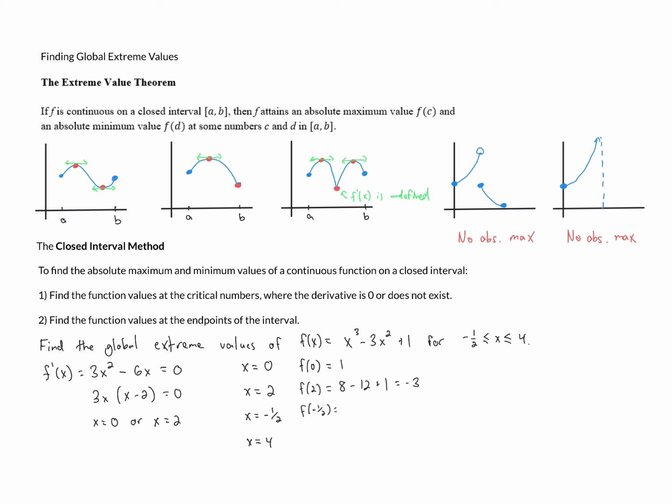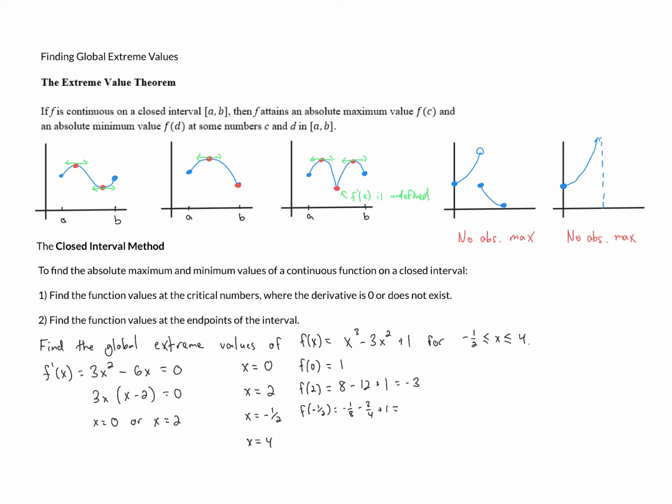Negative 1/2 cubed is negative 1/8. And then minus 3 times negative 1/2 squared. Well, negative 1/2 squared is positive 1/4. And negative 3 times positive 1/4 is negative 3/4. And then plus 1. And so we've got 1 minus 3/4 minus an eighth. 1 minus 3/4 is 1/4.